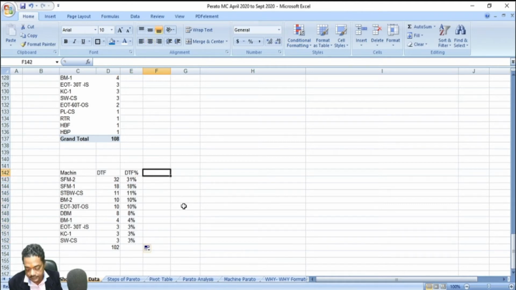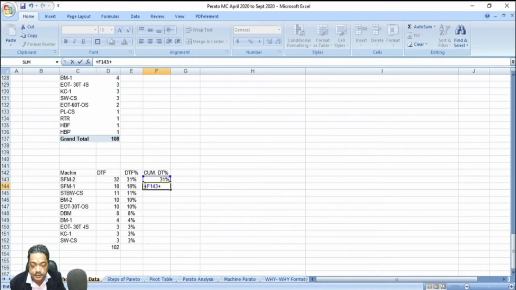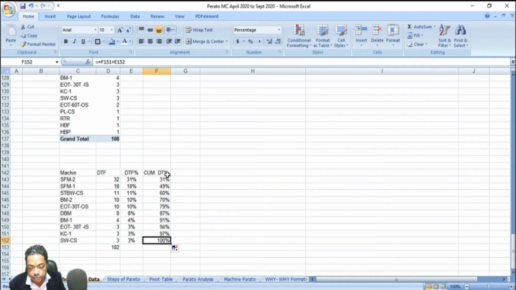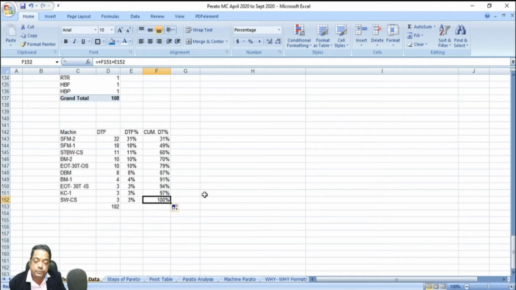Now I have to find the cumulative downtime percentage. The first one will come the same, and then this will add to this, and drag it down. If the bottom one comes to 100%, that means the cumulative percentage is correct. Now you have to plot this.